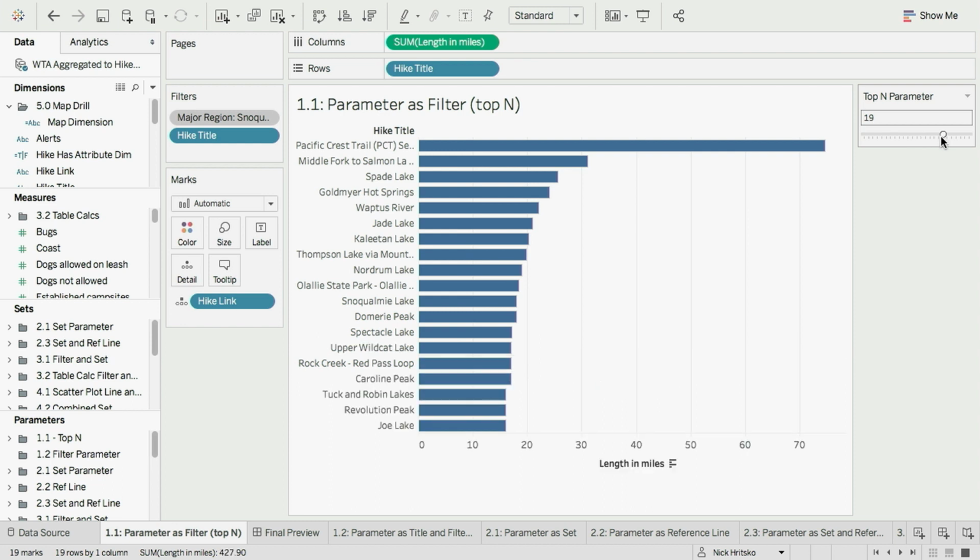Now, the second important thing to think about here is when I publish this up to Tableau Server, anyone who comes to this visualization will have that level of control over what they see in the view. But this is a pretty easy example. This is just getting us warmed up. Matt, I think we can do something even better. Yeah, I think we can do something really cool with parameters.